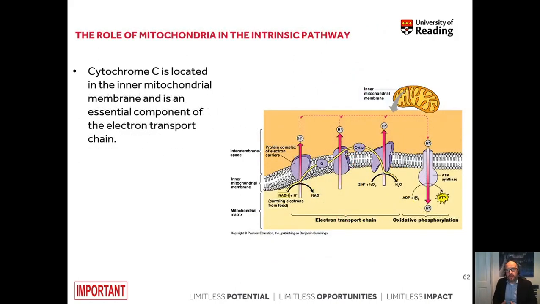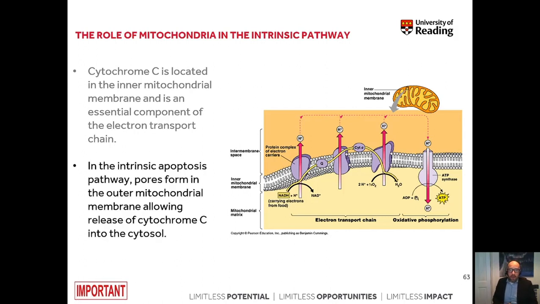The most important protein playing a role in the intrinsic activation of the cell death is cytochrome C. And Dr. Cottrell is going to be talking about this very molecule a lot in his biochemistry lecture dedicated to mitochondria and ATP synthesis. This protein is essential in the electron transport chain in mitochondria. And this is the process how ATP is generated in our cells.